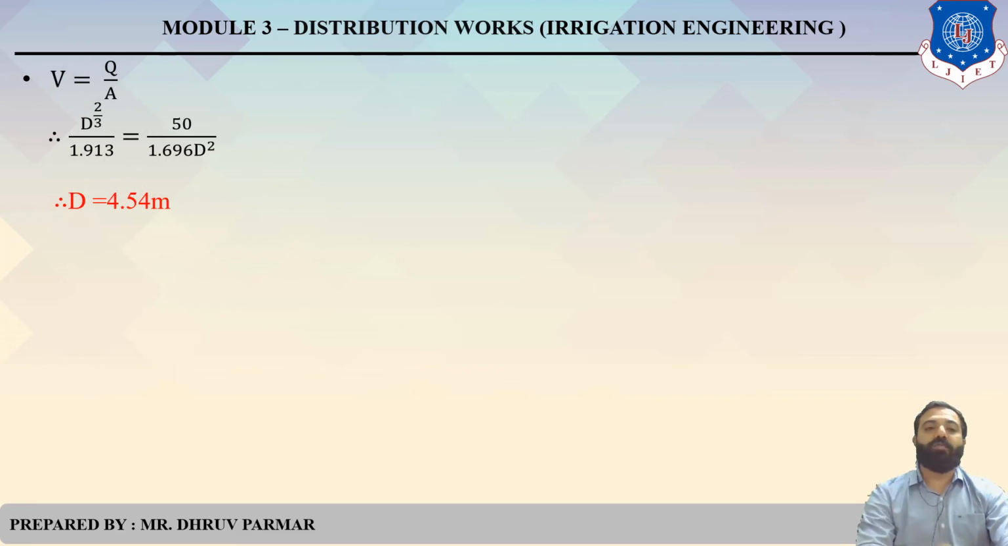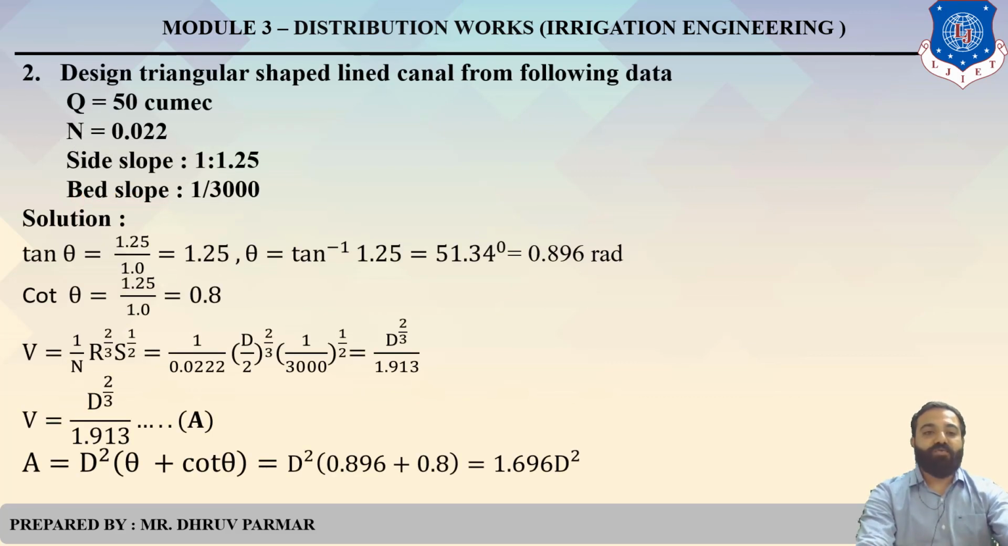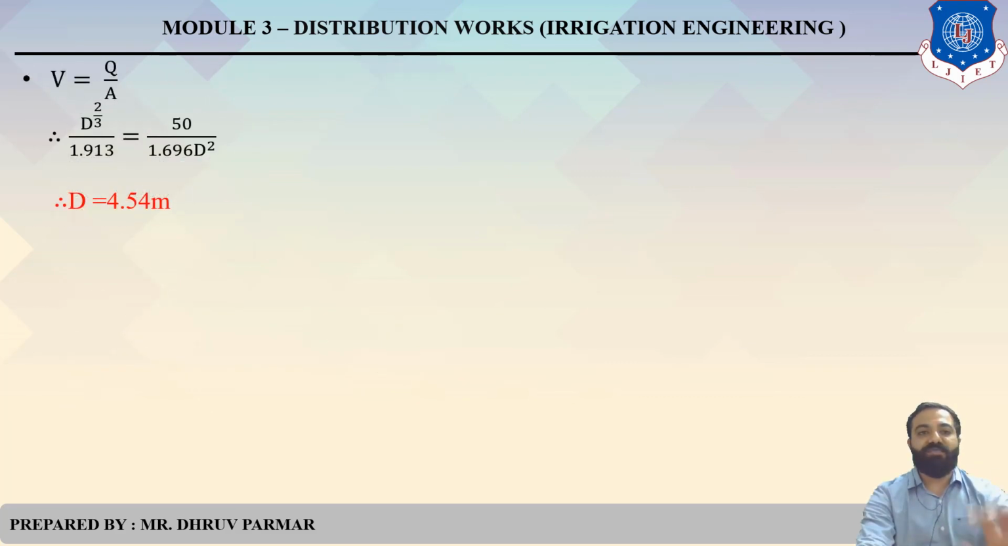So we have the formula V equals Q by A. As per V from equation A, put in this equation: D raised to 2 by 3 divided by 1.913 equals the value of Q, 50, divided by the formula of area, 1.696 D square. Find by the help of a calculator, D equals 4.5 meter. Clear? This is the example of a triangular section.